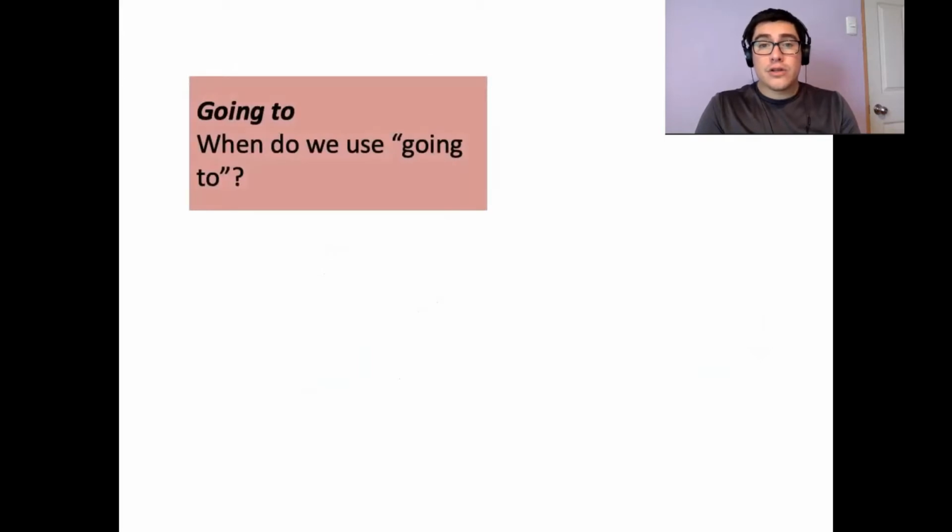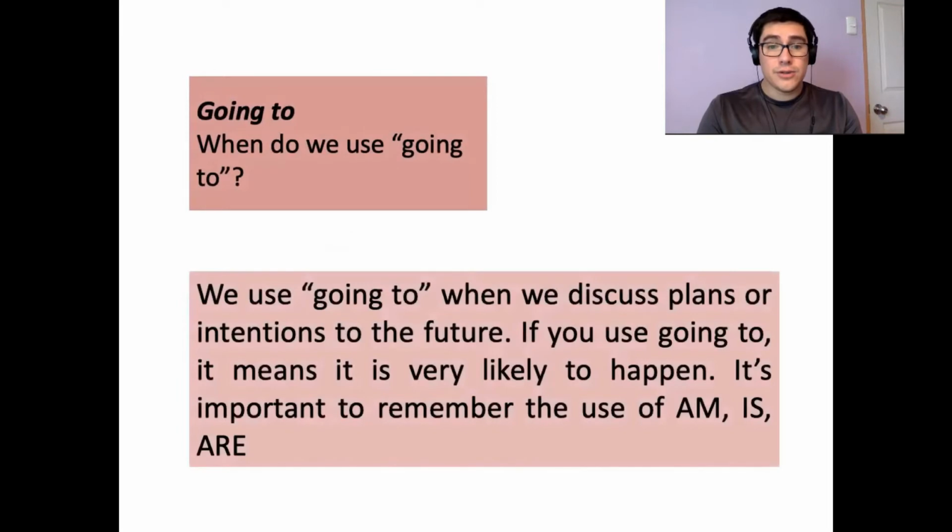So this structure going to, when do we use it? Well, we use this structure when we want to discuss a plan or an intention in the future. So if you use going to, it means that it's very likely to do something, or it is very likely to happen, a certain situation, I mean.